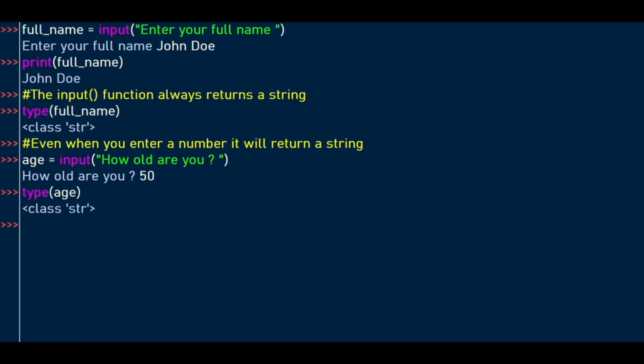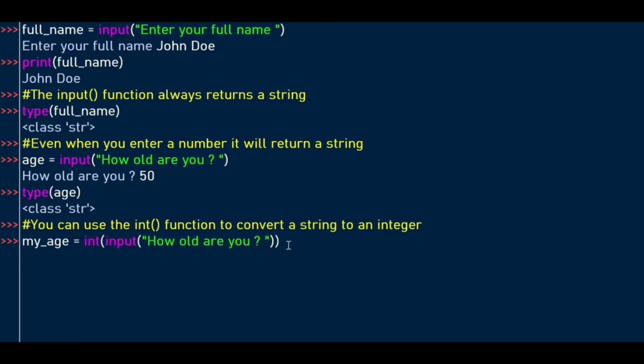But there is a way we can convert this number to an integer. We can use the int function to convert the string to an integer. This is how you can combine the int function and the input function to convert to an integer. So you define a variable, we'll call it my age, and then enclose the input function within the int function. So that whatever you enter this time around, this is type int.